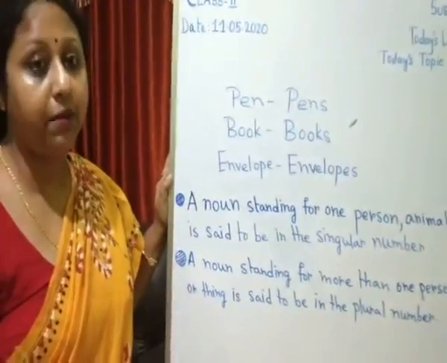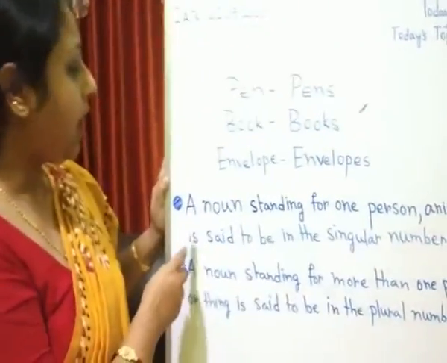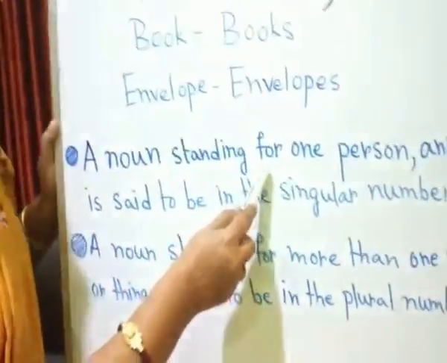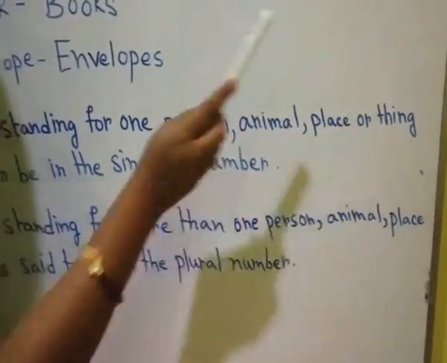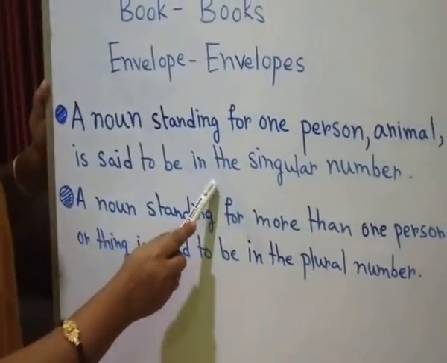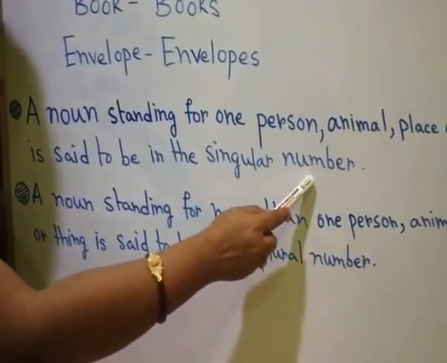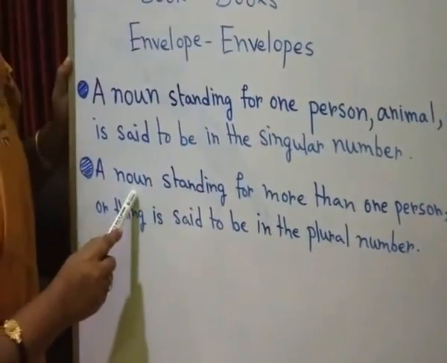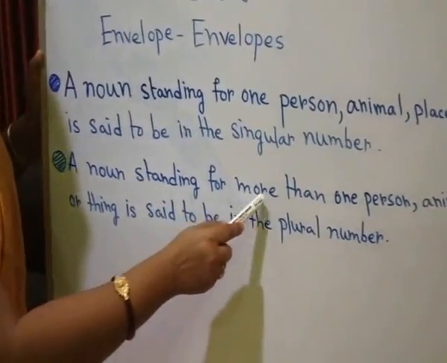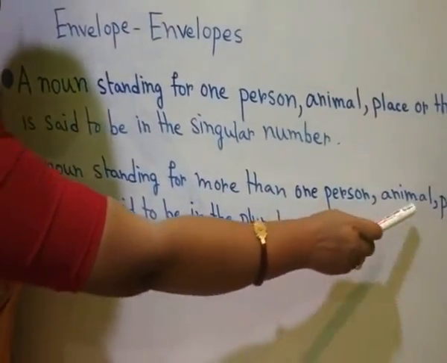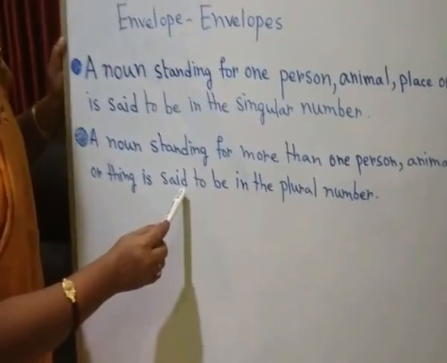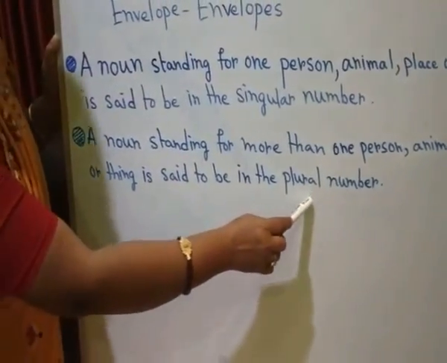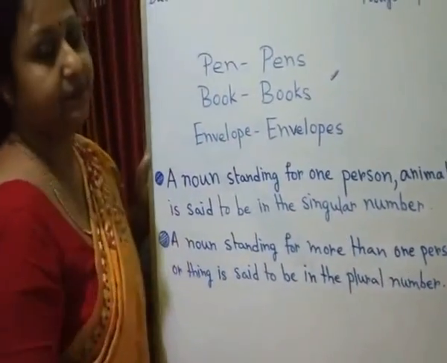Now, let us come to the definition. A noun standing for one person, animal, place or thing is said to be in the singular number. A noun standing for more than one person, animal, place or thing is said to be in the plural number.